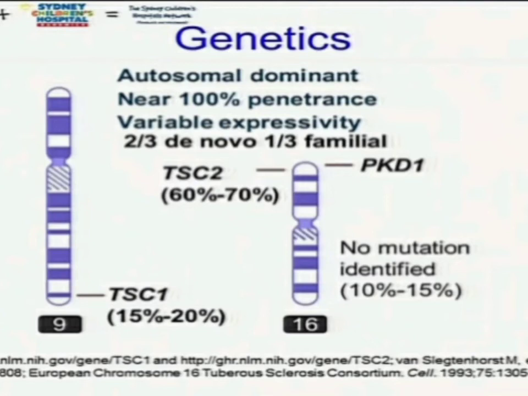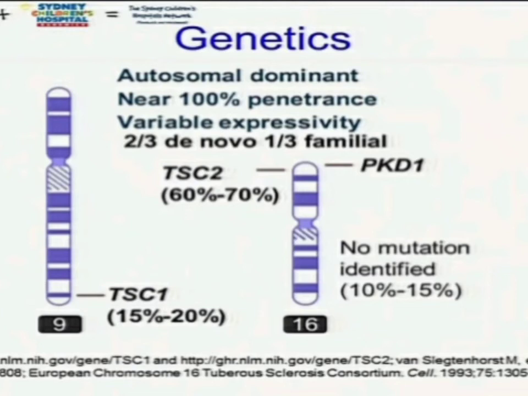Now always remember, this is an autosomal dominant disorder, and 2/3 of the cases are de novo. That means 2/3 of the patients come with no family history of this disease. If 3 people come, out of 3, 2 people have this de novo.